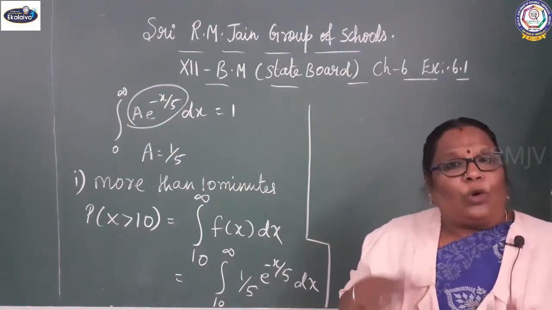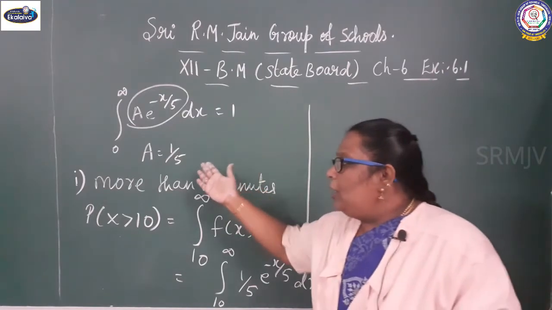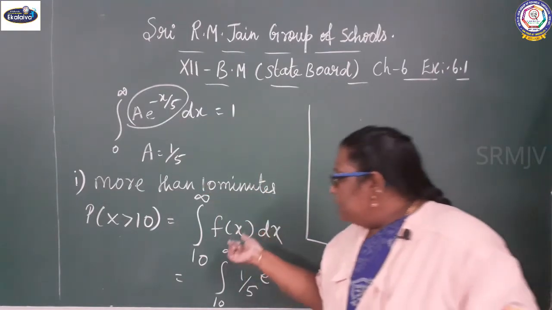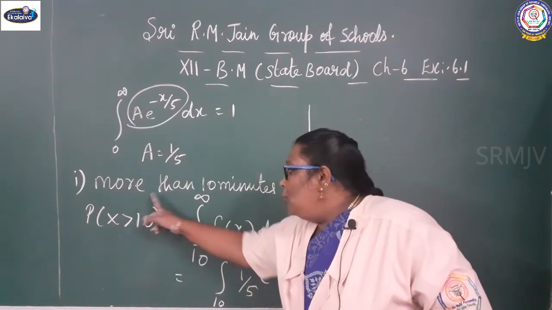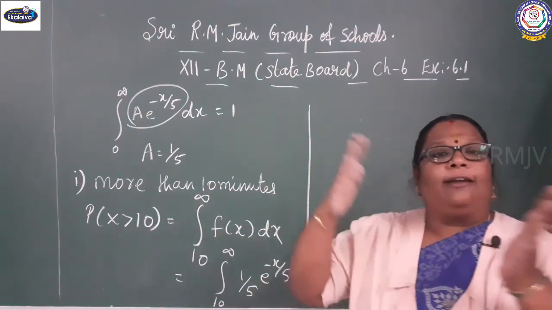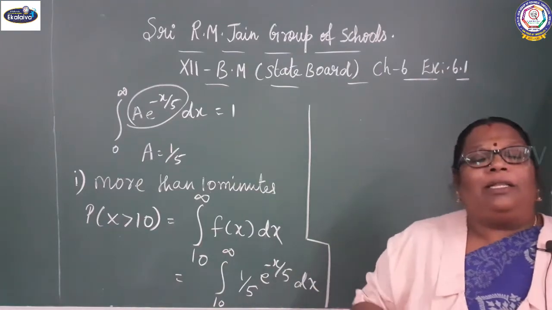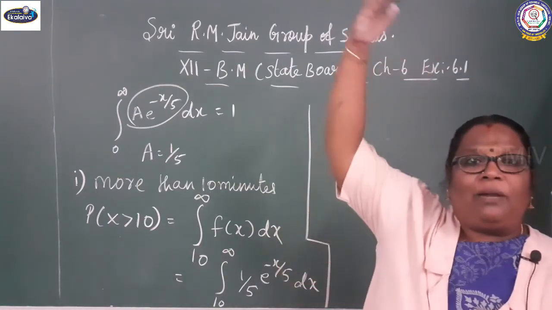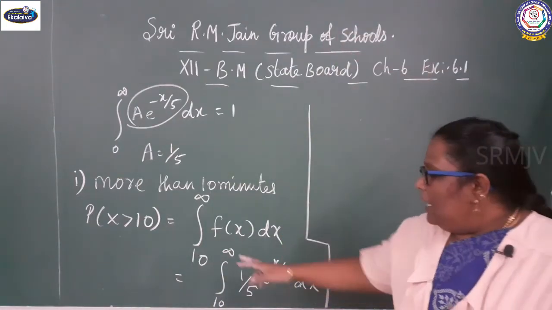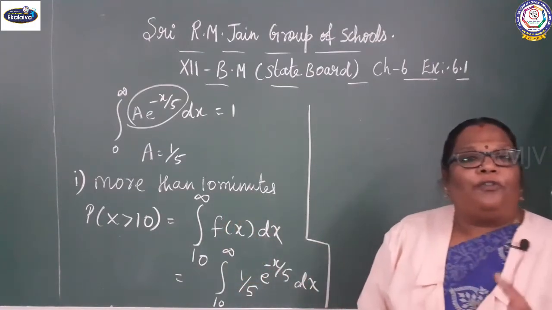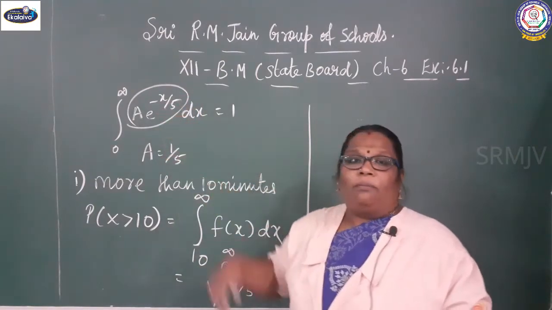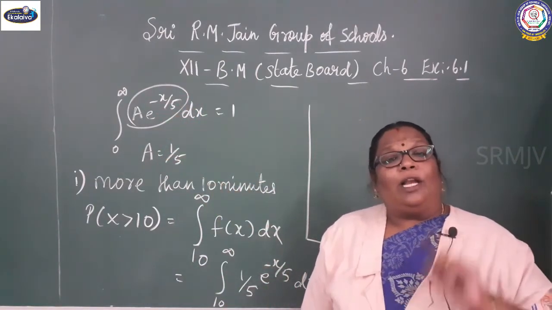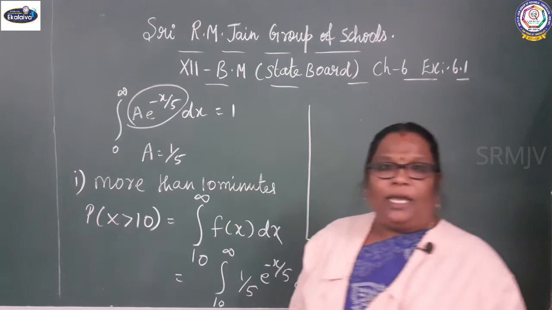Here we already know a equal to 1 by 5, so you can substitute that value straight away. P of x greater than 10: the lower limit is 10 and the upper limit is infinity, 10 to infinity f of x dx. F of x value is a e power minus x by 5, and a you can replace by 1 by 5.